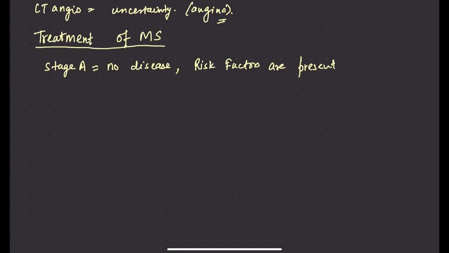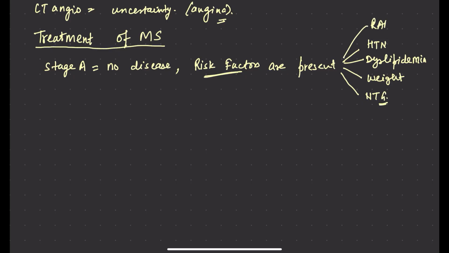Basically, we will avoid strenuous physical activity, and we will try to eliminate the risk factors. We will try to control the BP, meaning control hypertension, control dyslipidemia, right? Control weight, right? And then we have to treat angina using nitroglycerin, right? We can do RAS blockade also.